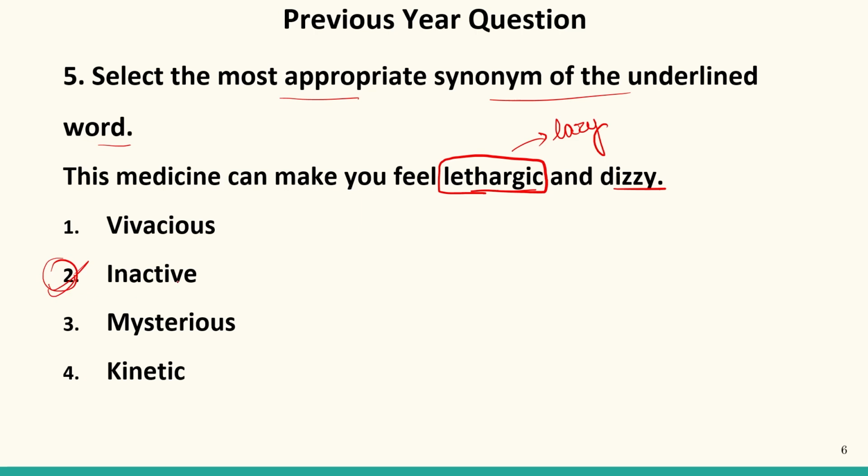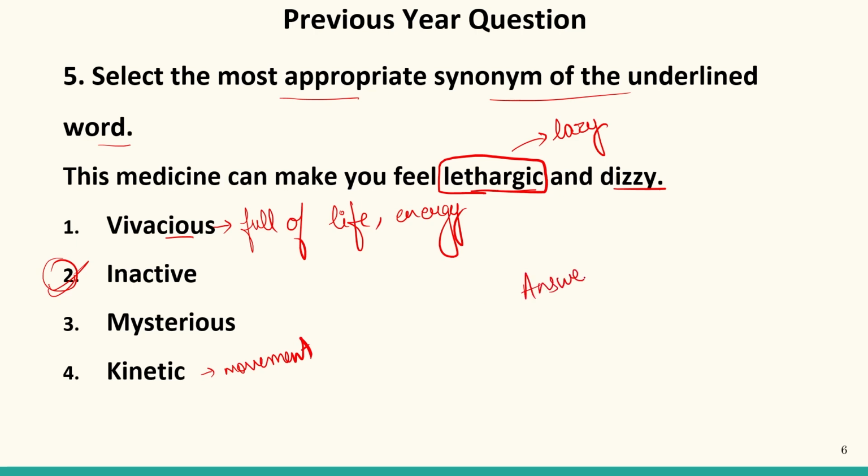Inactive, that is one who is not active. Vivacious is lively or full of energy, full of life. Mysterious is a thing which contains some mystery. Kinetic shows movement. So the correct answer will be 2, that is inactive. This is the correct answer.